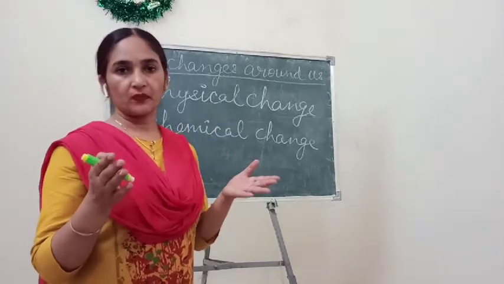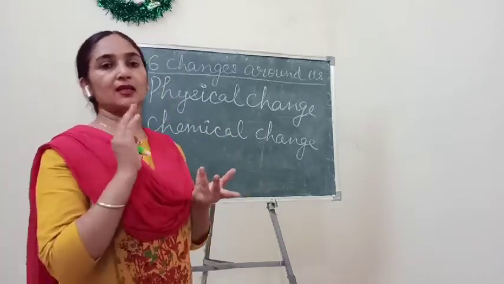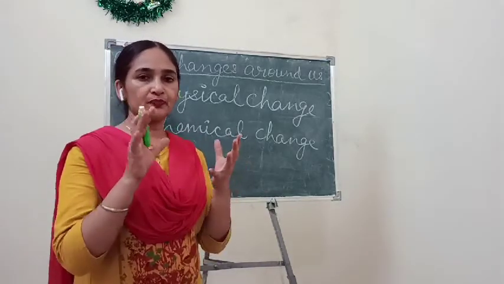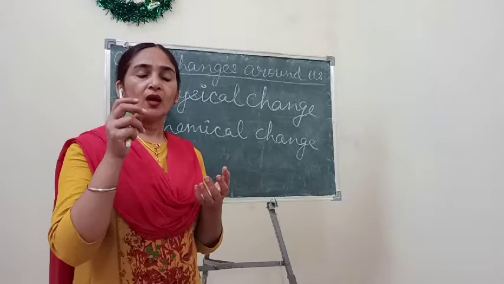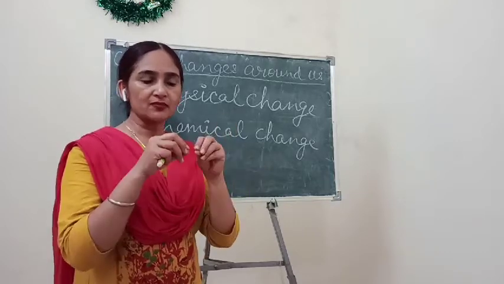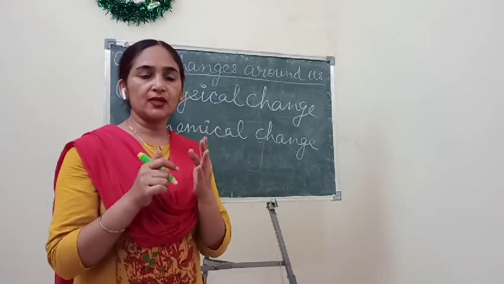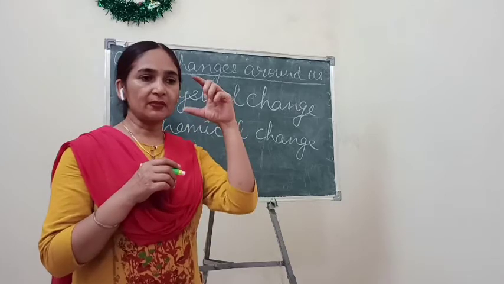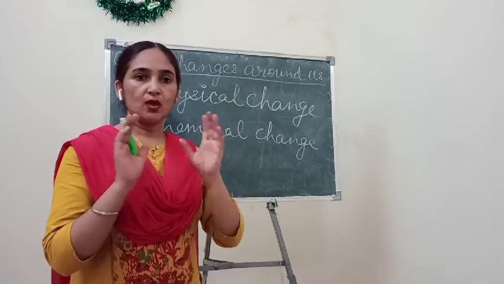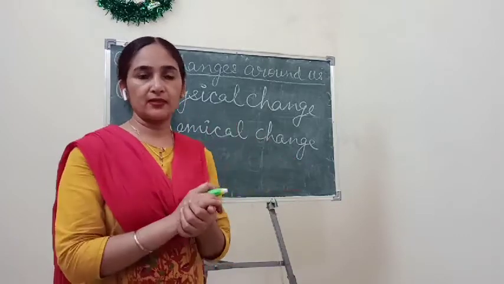Understand? So some of the changes we can detect from their smell, whether anything has happened or not. When you go to higher classes, you will see in the chemistry lab or the science lab, when we do any experiment or make any solution and mix one solution into another, we can detect the change with the help of, sometimes, the color. We see that there is a change in color, so we can see that a reaction has now taken place.